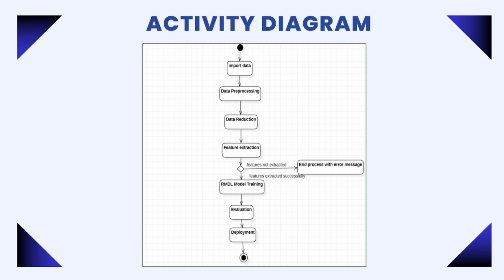Map phase. Individual reviews enter the MapReduce framework. Each review is processed by a map task which performs processing and generates key value pairs based on aspects or sentiment categories. Next is reduce phase.